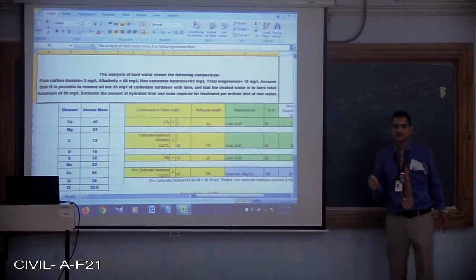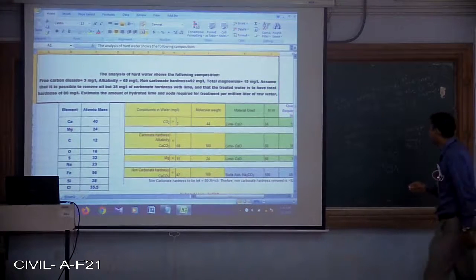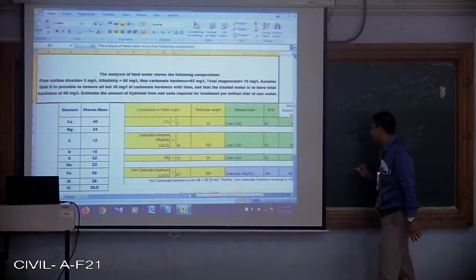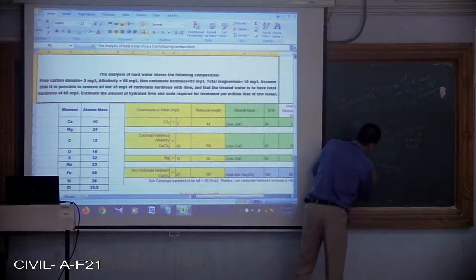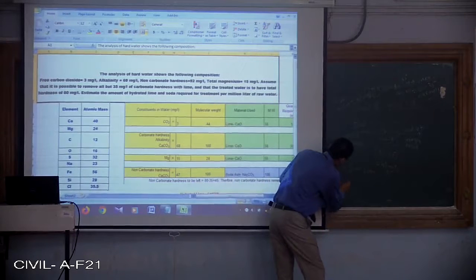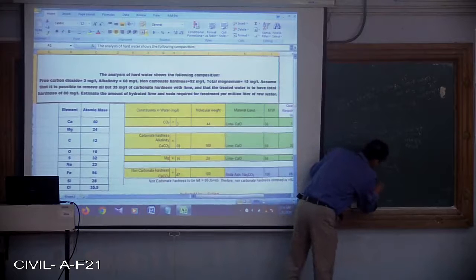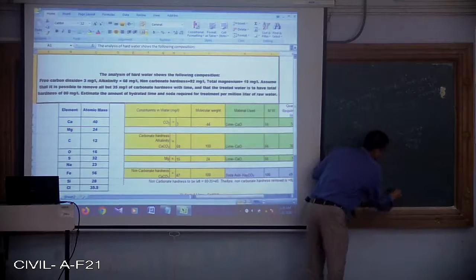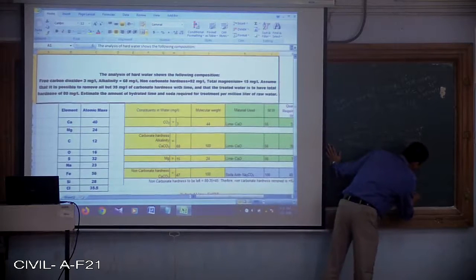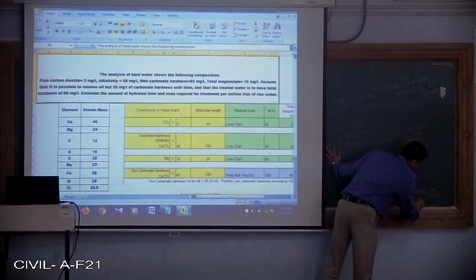So it's very important. You should understand the difference between lime and hydrated lime. Lime is CaO. If this lime is added in the water, it will get converted to Ca(OH)2. We call it flaked lime, or we call it hydrated lime.